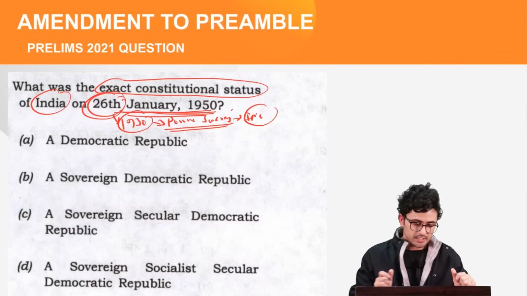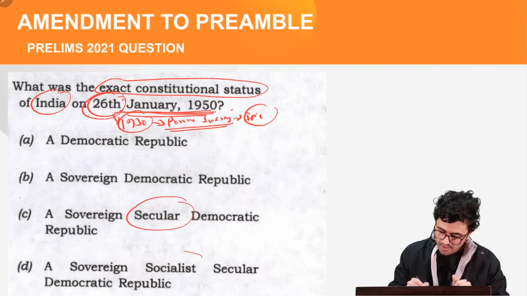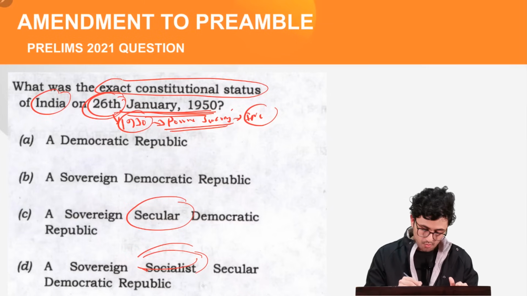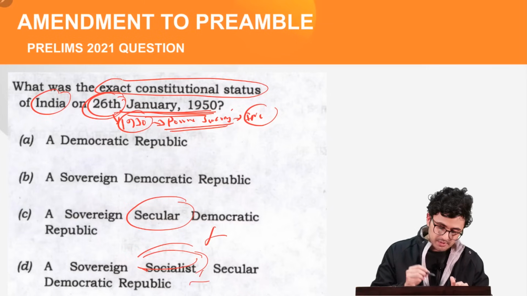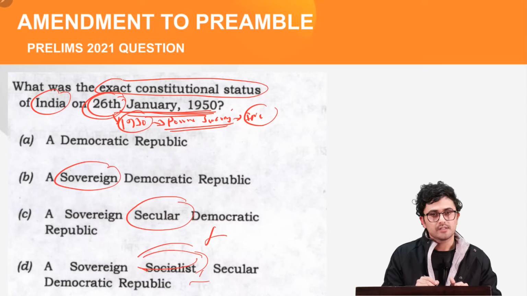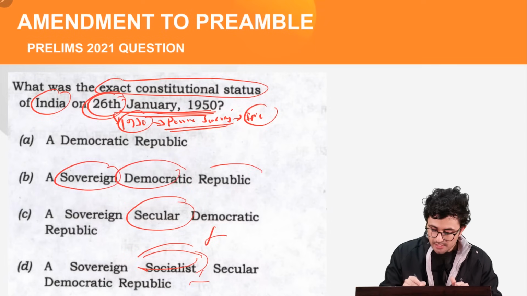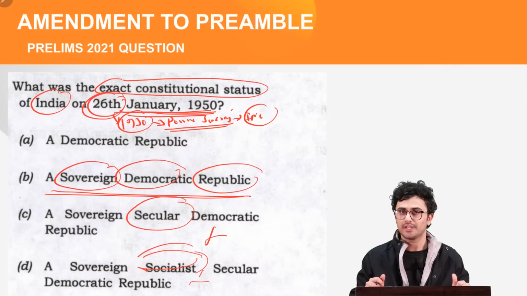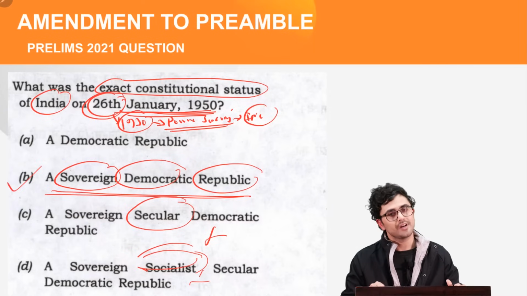So, can we just remove the options which contain these words? Because obviously they were not present in the original constitution. At the same time, we have already discussed that the preamble describes the nature of the Indian state as sovereign, democratic and republic. Thus, option B is the correct answer.